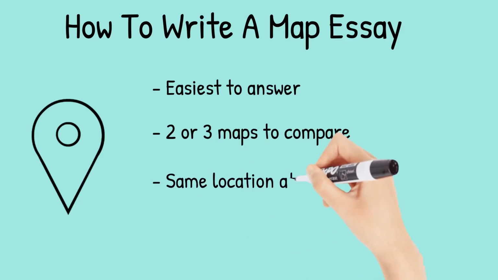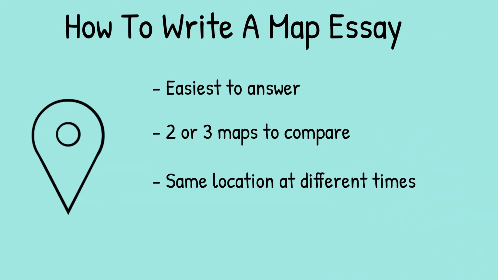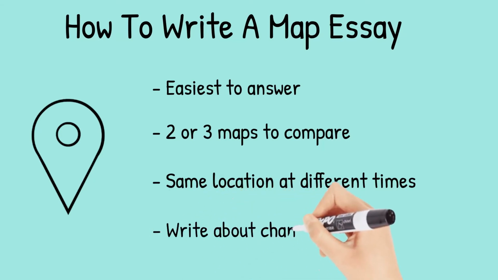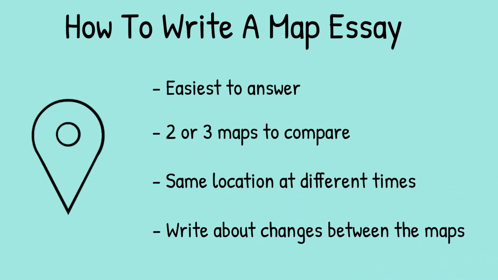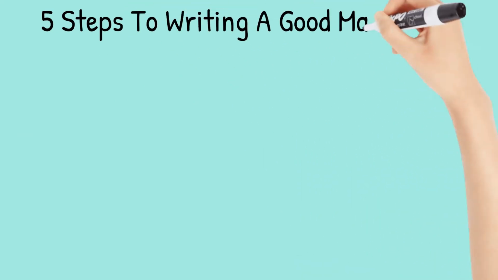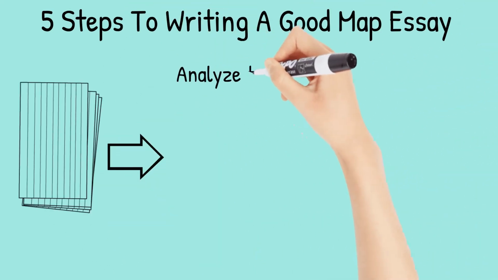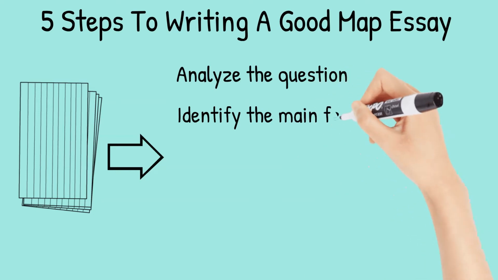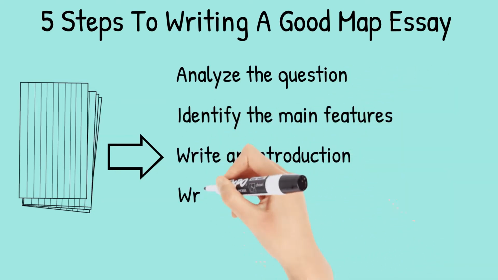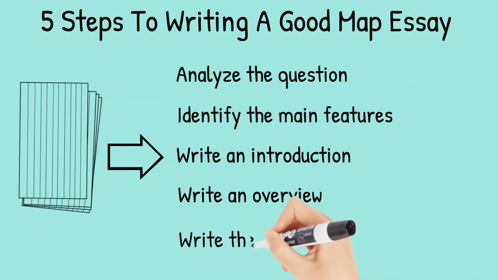The maps will be of the same location at different times. This could be in the past, present, or a plan for a proposed development in the future. You are required to write about the changes you see between the maps. There are 5 steps to writing a high-scoring map essay. Analyze the question, identify the main features, write an introduction, write an overview, and write the detailed paragraphs.